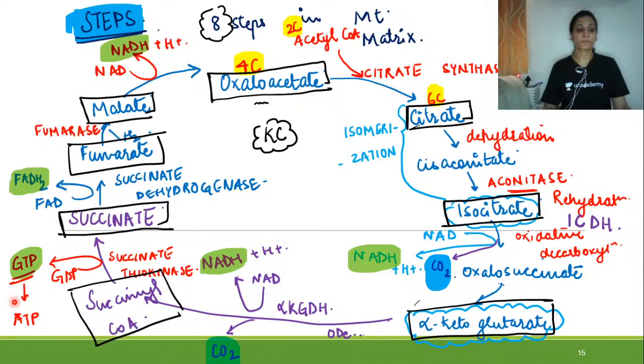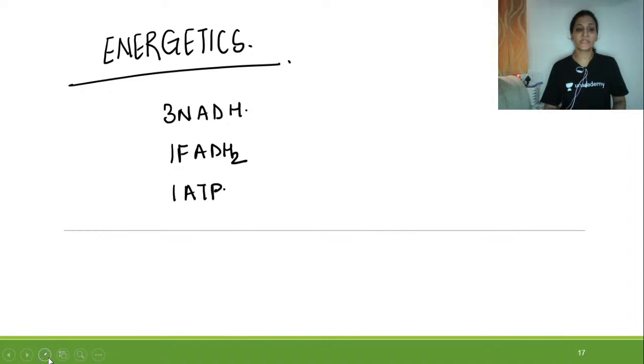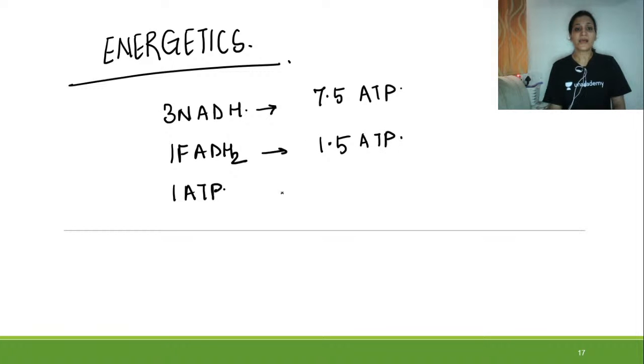So moving ahead, in the energetics, 3 NADH will give rise to 7.5 ATP, and 1 FADH2 will give rise to 1.5 ATP, and GTP is ATP itself.